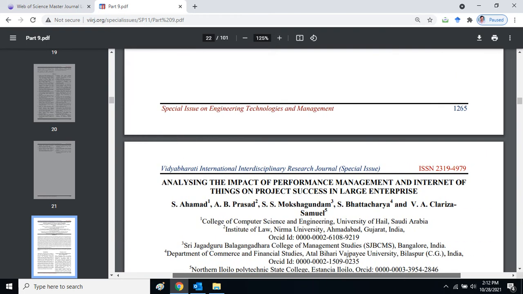Paper title: Analyzing the Impact of Performance Management and Internet of Things on Project Success in Large Enterprise. S. Ahmed, Shahnawaz Ahmed, the first author. This is the affiliation: College of Computer Science and Engineering, University of Hail, Saudi Arabia. After that, these are the associates in this paper.